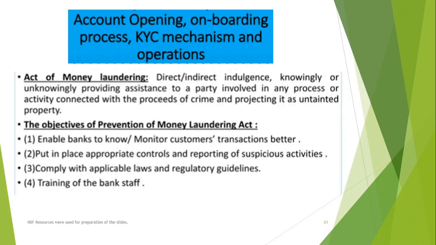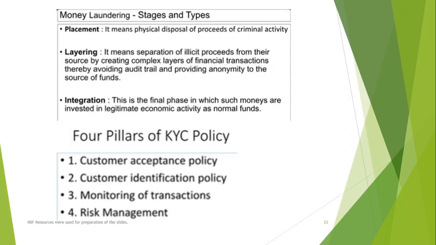Next, the objective is to comply with applicable laws and regulatory guidelines. And very important, the staff of your bank should be trained so that later on they cannot say they were not aware of this. Now you see, in money laundering there are 3 stages: first is placement, second is layering, and third is integration. You can check another video of mine on my YouTube channel where all these things have been elaborated in detail with examples.